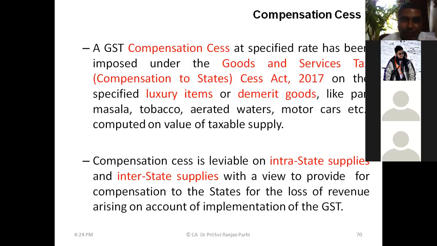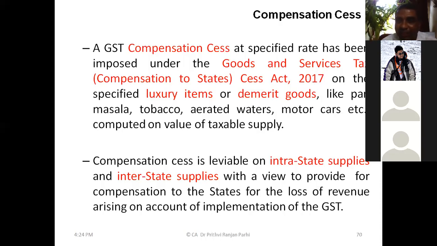Under the GST system, we are moving towards a consumption-based taxation system, where the consuming states will be getting more revenue and producing states may lose revenue. Right? So there are some producing states which thought that it will be difficult for them to adopt or to shift to a GST system.